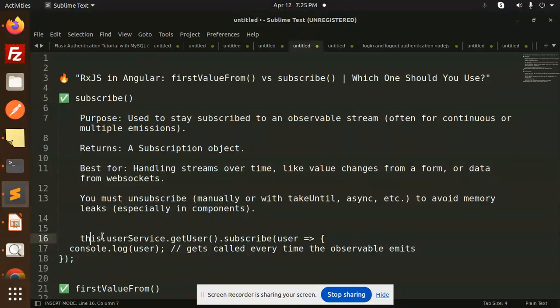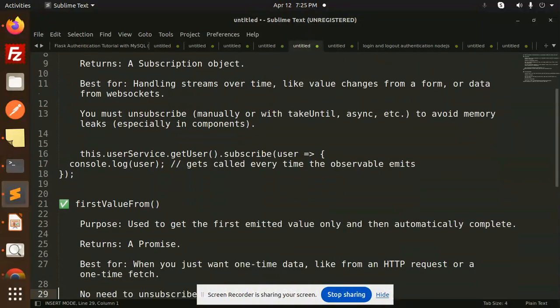Like, there's an example: this.userService.getUser, this is the API service file, and this is a function getUser. Here I'm going to subscribe, okay, and it gets called every time the observable emits. Okay, so make sure you know when to use this one, right?